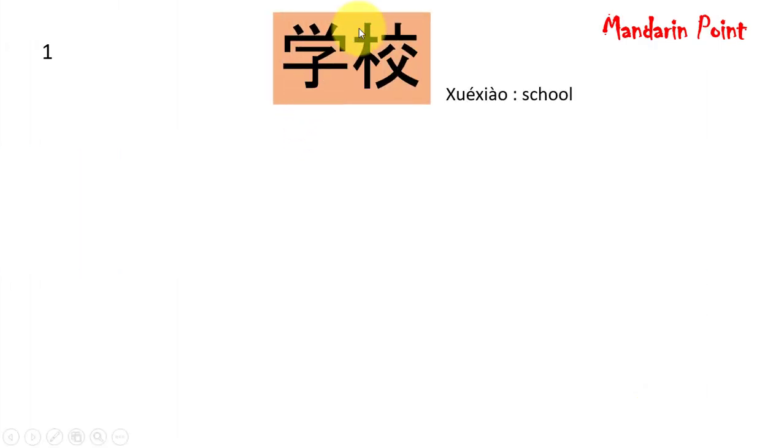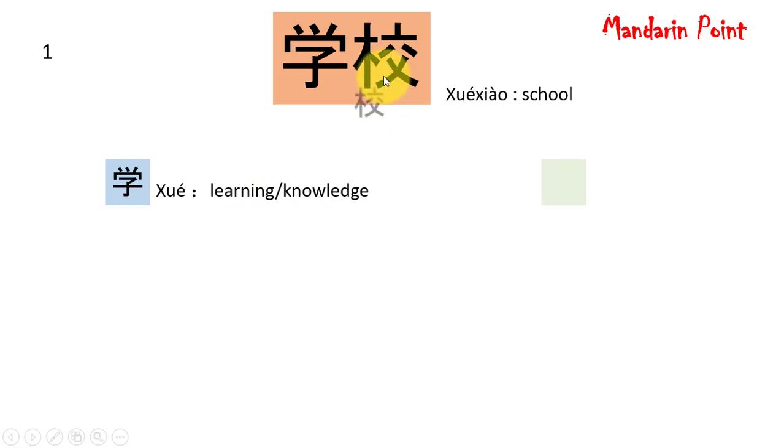Let's start it. At first we have xuexiao, meaning school. Let's decompose it. On left side we have xue meaning learning or knowledge, while on the right side we have xiao meaning school. So basically school is a place where the students learn about different items and get knowledge.